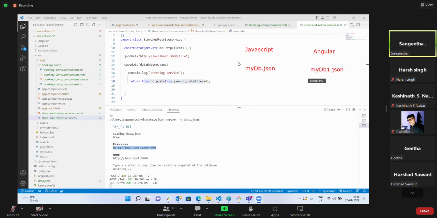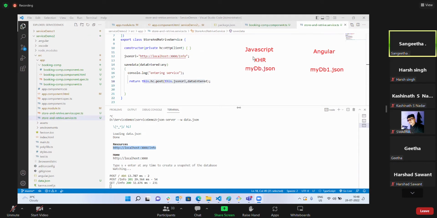In JavaScript, which concept, which class is responsible for communicating with the server? Here it is JSON server. Ma'am, XML HTTP request. Correct. Can you recollect what is the concept we used? XHR object. All of you.